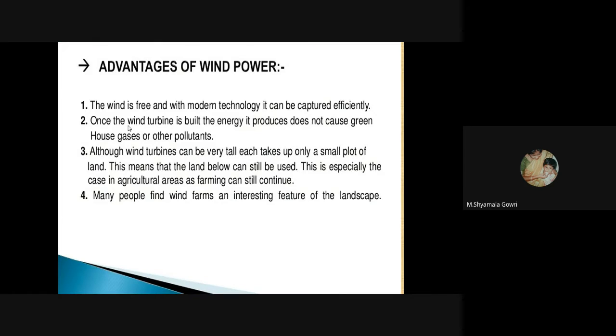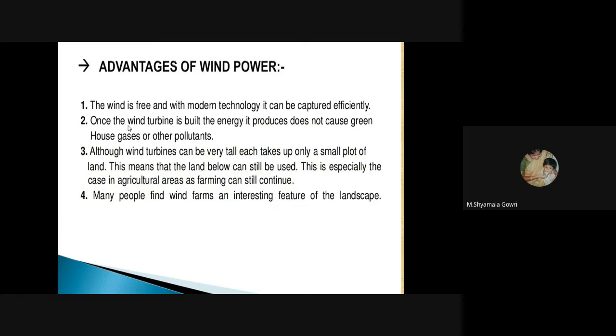So the advantages of wind power: the wind is free and with modern technology, it can be captured efficiently. Once the wind turbine is built, the energy it produces does not cause greenhouse gases and other pollutants. Third point, although wind turbines can be very tall, each takes up only a small plot of land. This means that the land below can still be used. This is especially the case in agricultural areas as farming can still continue.